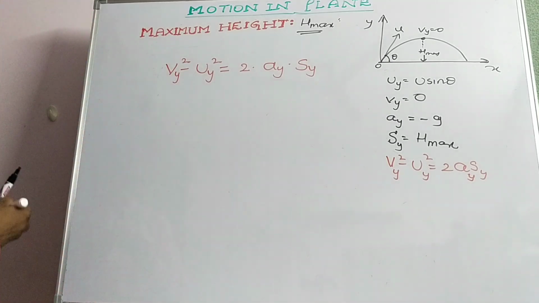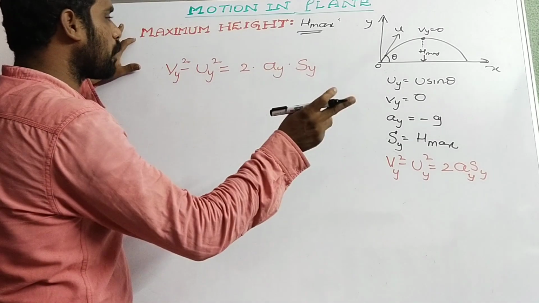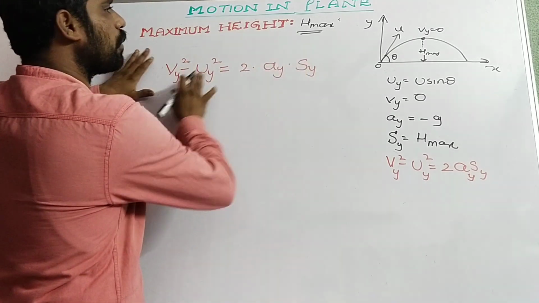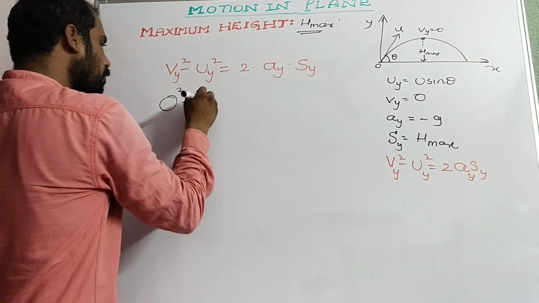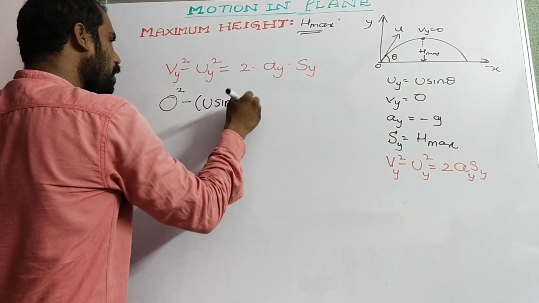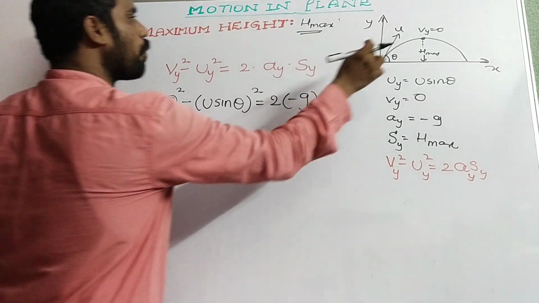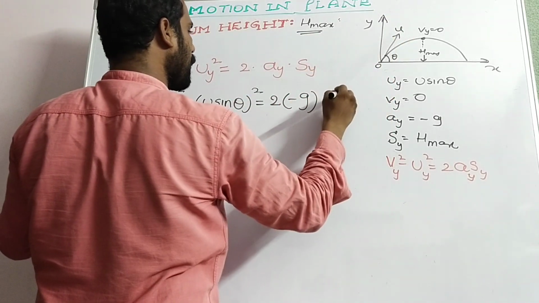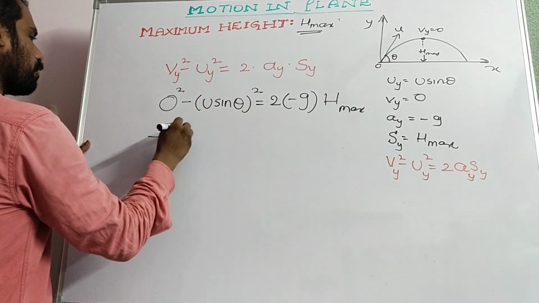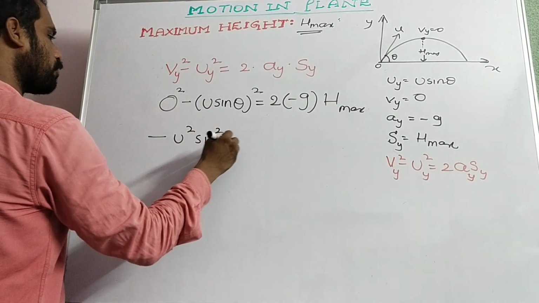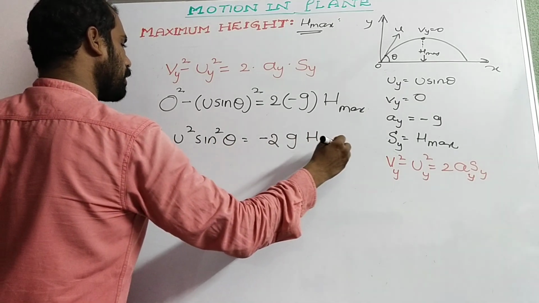Maximum height is nothing but the vertical distance traveled by the body before the final velocity becomes 0. So final velocity is 0 minus u sin theta whole square, that is equal to 2 into minus g into h max. So minus u square sin square theta is equal to minus 2g h max.